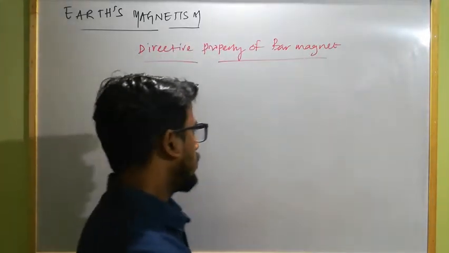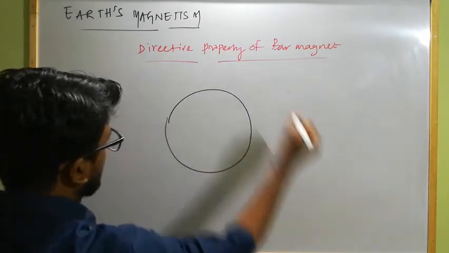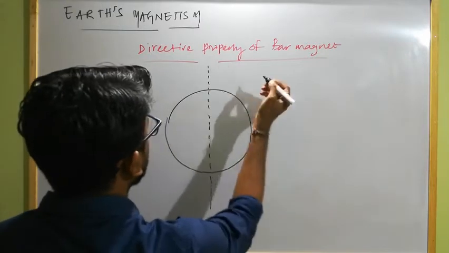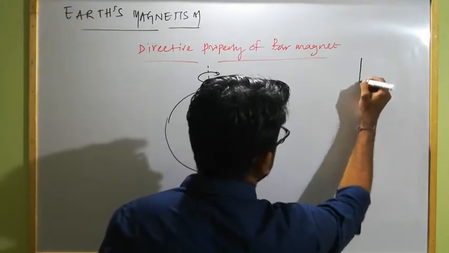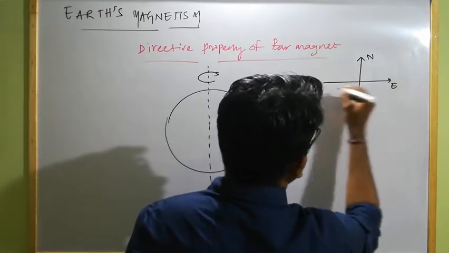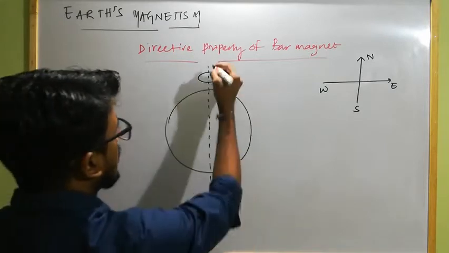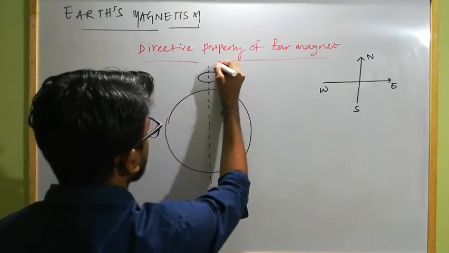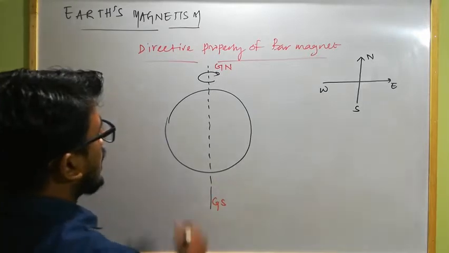As we already know, if this is our Earth, this is the axis about which Earth is rotating from west to east. This is the north, this is south, this is east, and this is west. As Earth rotates from west to east, this axis is known as Earth's geographical axis, and this is geographic north and this is geographic south. Clear? And Earth rotates like this.